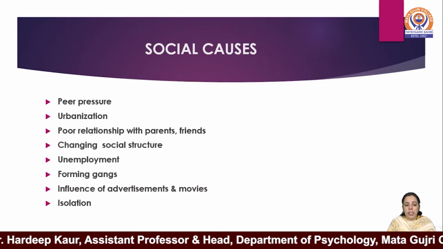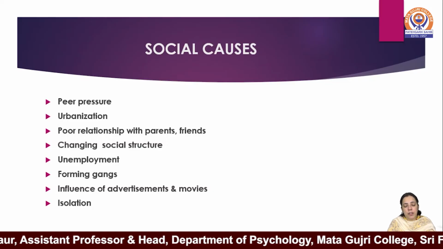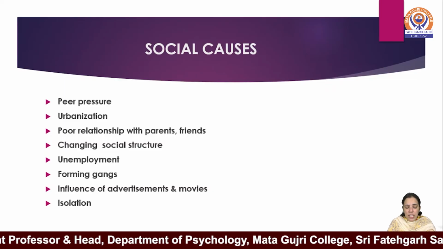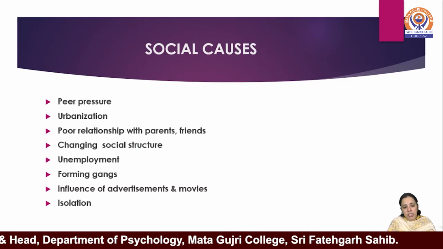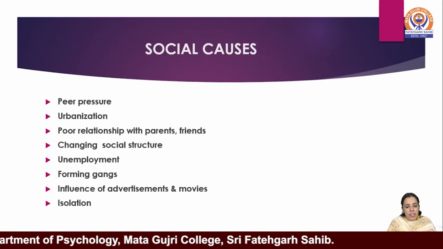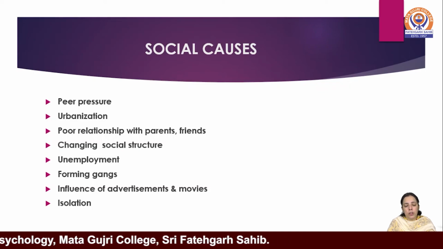Forming gangs. In urban cities or larger cities, individuals form gangs to carry out criminal activities. So first they join some gangs so that they can do criminal activities. After that, they go for drugs. Influence of advertisements and movies. Advertisements and movies also affect the individual's mental state. So youth try to imitate or follow a role model. So they go for drug abuse and addiction.